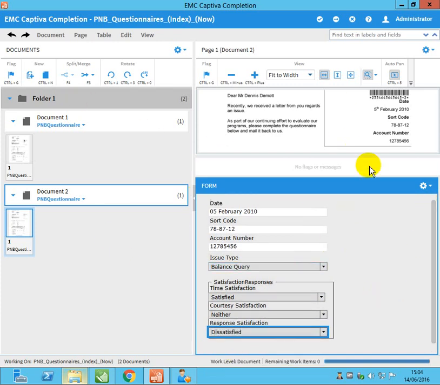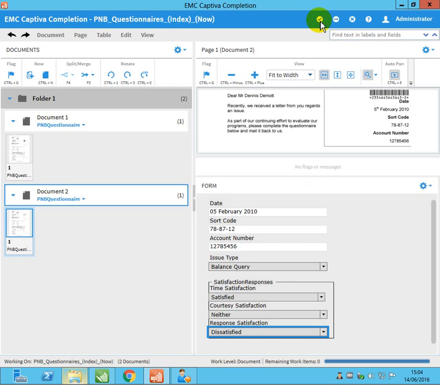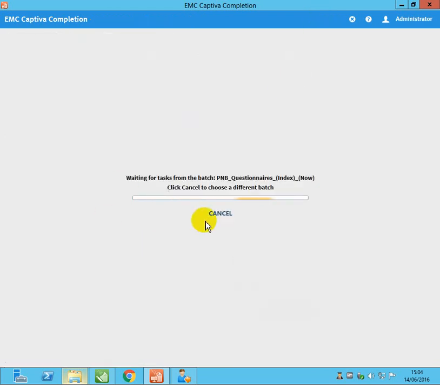Once you've done this, you click on finish here. You can see in the top right corner, finish task. Once you finish, the task will go to the next stage. Currently we have not defined the next stage. In a later session we'll add the next step also, like export to the file system, or export to Documentum, or export to any other systems. You click finish. That's it, done.